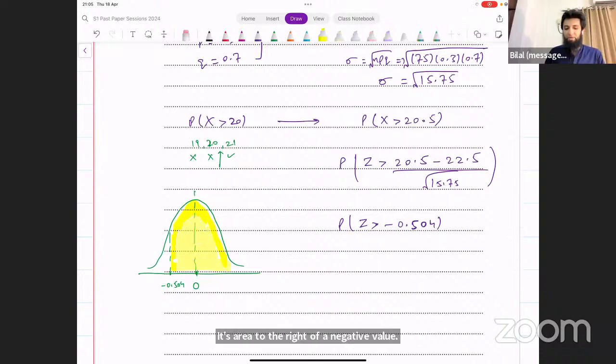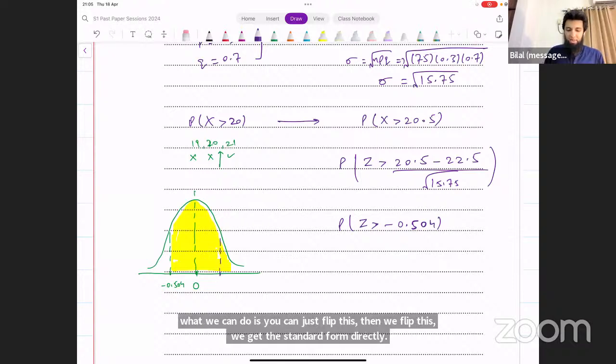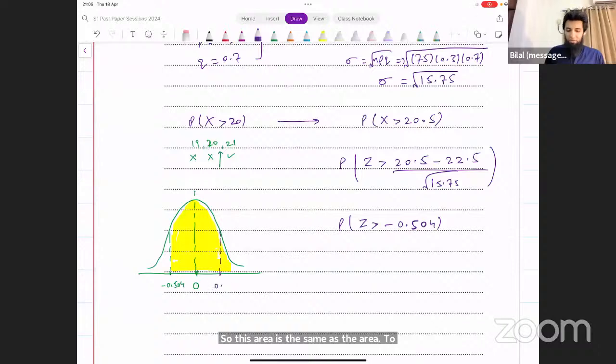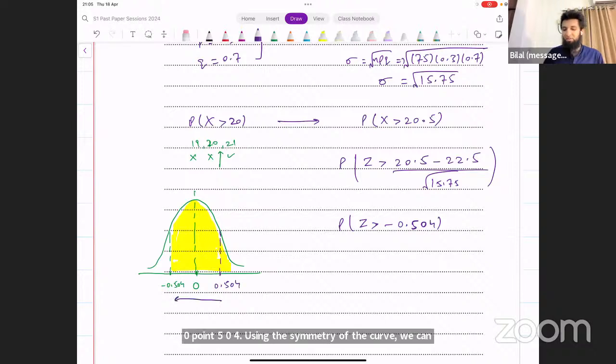When we flip this, we get the standard form directly. So this area is the same as the area to the left of 0.504. Using the symmetry of the curve, we can say that area is the same as this area. So this can also be written as the probability of z less than 0.504. Now, this is something that you can find from the table directly.